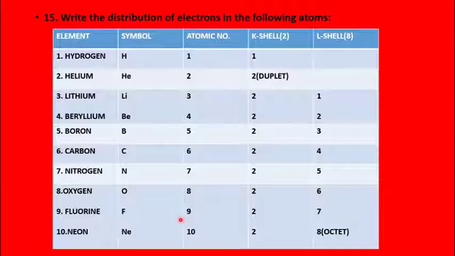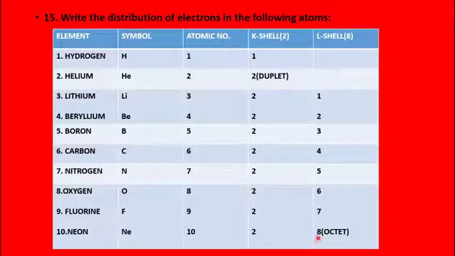Fluorine, with atomic number 9. So here, the first 2 electrons will be accommodated in the K shell. 9 minus 2, 7 electrons will be accommodated in the next shell. The 10th element is neon with atomic number 10 and number of electrons is 10. So out of 10, 2 electrons will be accommodated in the first shell. Remaining 10 minus 2, 8 electrons will be accommodated in the last shell.